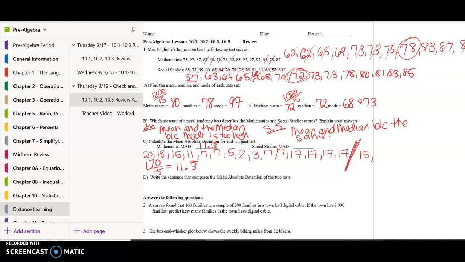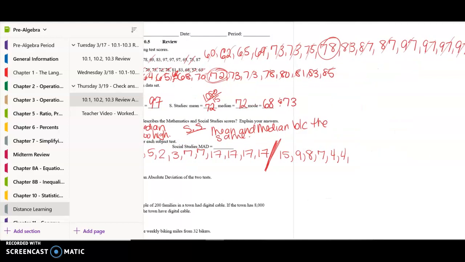And then 72 to 63 is 9 away. 72 to 64 is 8 away. 72 to 65 is 7 away. 72 to 68 is 4 away, and there's 2 of those. And again, I'm just going to keep going through here and then doing the distance away from the mean.